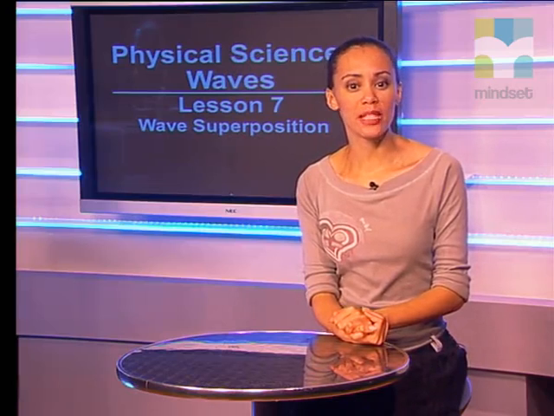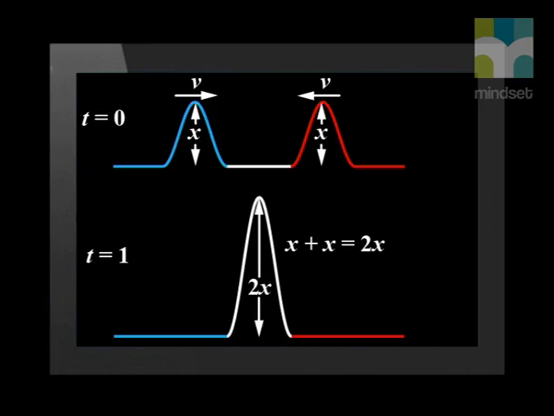To end off, let's summarize with examples of superposition and how we apply the principle. Consider two pulses of the same amplitude traveling in different directions along the same medium. If each wave is displaced upward 1 unit at its crest, the resultant has an amplitude of 2 units. This would be at the moment when the two waves completely overlap.